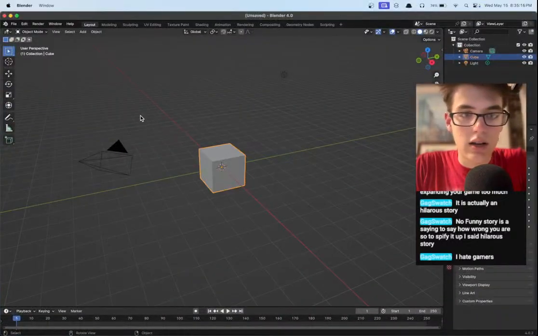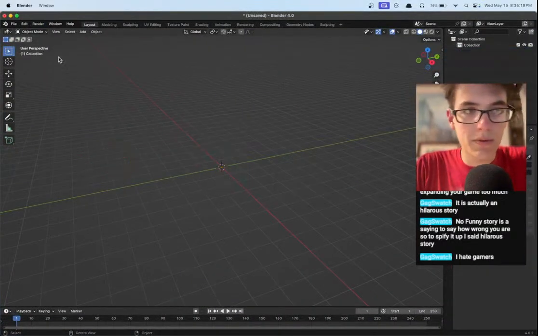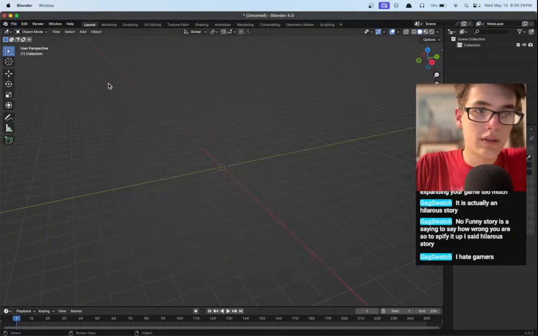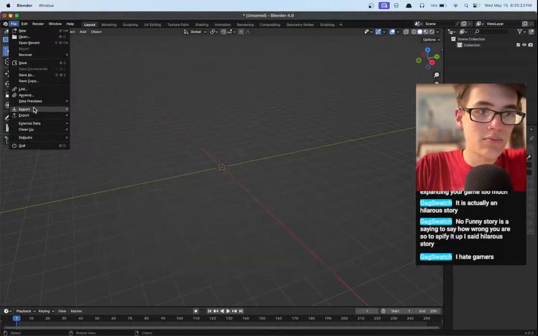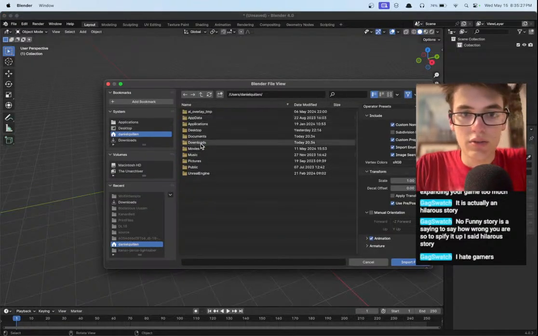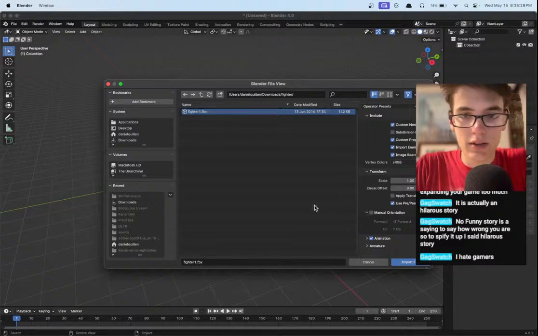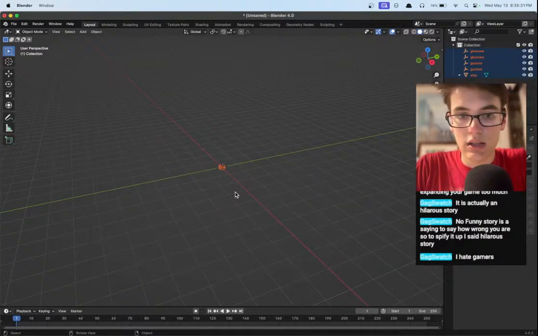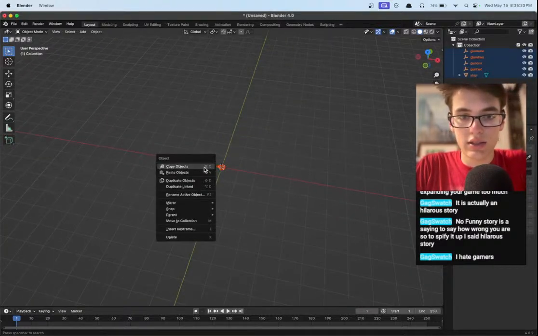Okay, so we got our other instance of Godot eliminated. In Blender, wipe everything out. We don't need to save this. File, import FBX. Go ahead and grab from our downloads fighter1.fbx. Import it, and then let's see if it actually has the right textures.